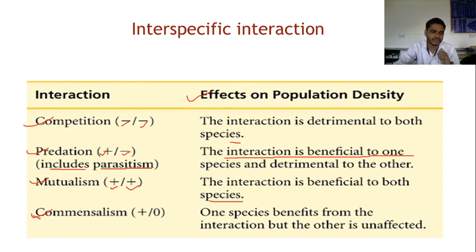The next and last one is commensalism. In commensalism, one species benefits from the interaction, but the other species is unaffected. That means the two species interact, one is benefited and one is unaffected. This is shown by the plus sign and the zero sign: the plus sign indicates benefit, and the zero sign indicates unaffected. That type of interaction is what we call interspecific interaction.